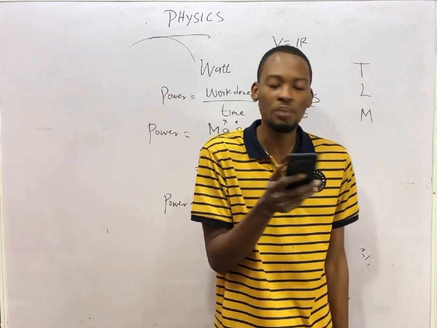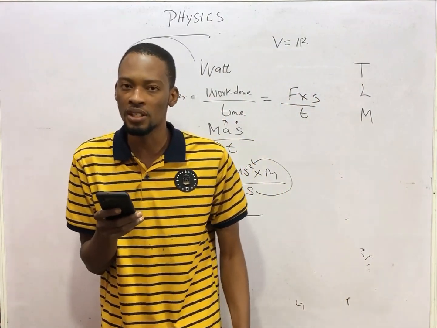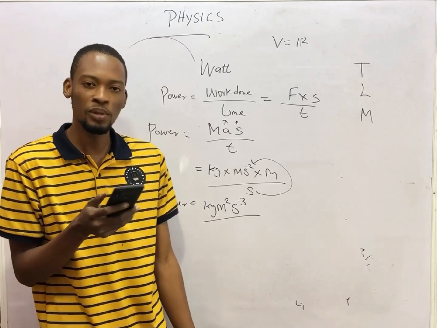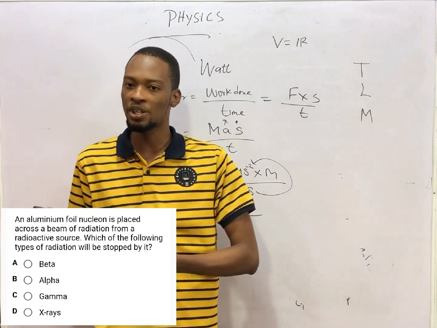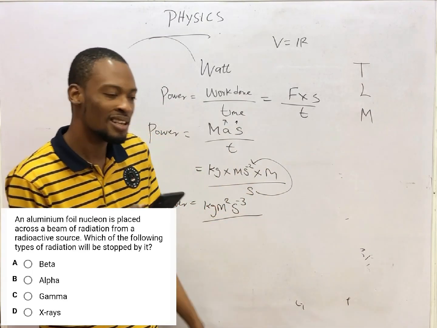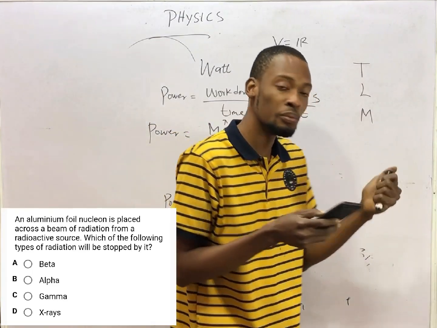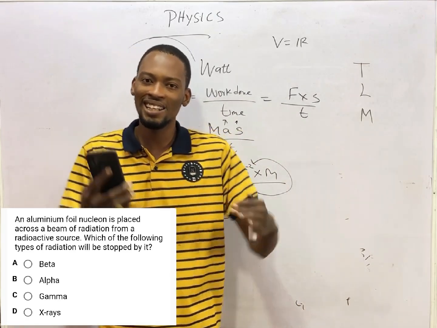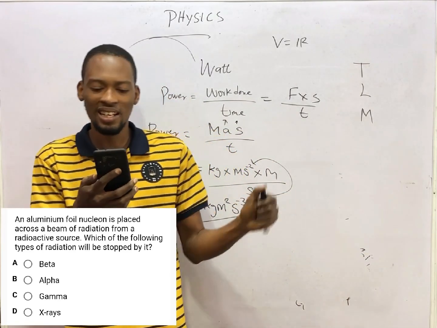So beta particles can only be stopped by aluminium foils, while gamma rays can only be stopped by a lead block, which means gamma rays can penetrate you, can even penetrate this wall and a lot of materials except a thick lead block.